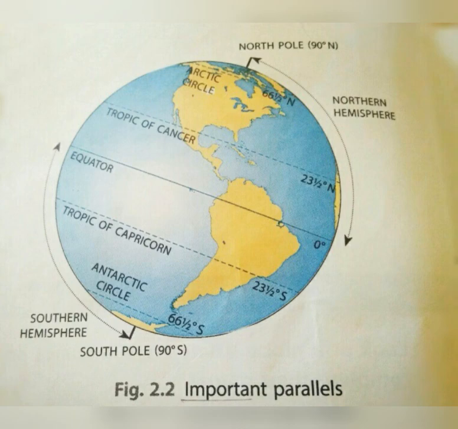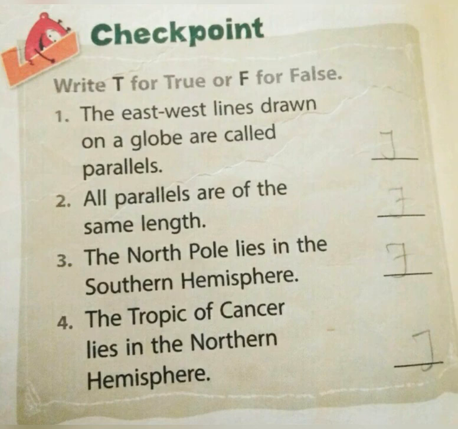Okay. So these are the important parallels. So now let's discuss some questions from the checkpoint. Write T for true or F for false. The east to west lines drawn on a globe are called parallels. Is the answer right or wrong? The answer is right. So you have to write true there. Second question. All parallels are of the same length. Are the parallels of the same length? No, the length of the parallel decreases as we move away from the equator and towards the poles, isn't it? So the answer is false.